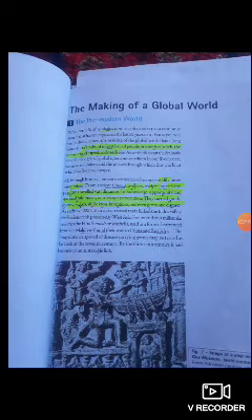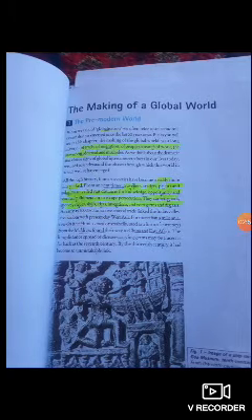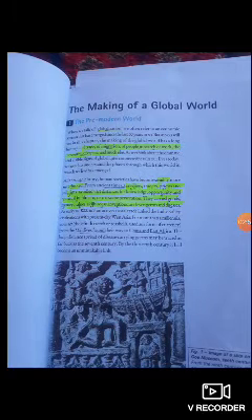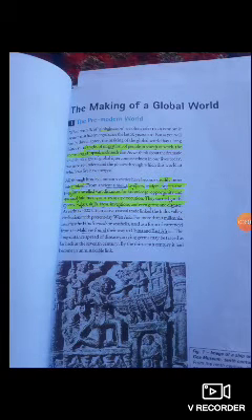First, we will understand what the global world means. The world is now a globe. In this time we can easily understand it: we watch each and every country's news at home, and we can interact with any relative or friend by sitting at home.